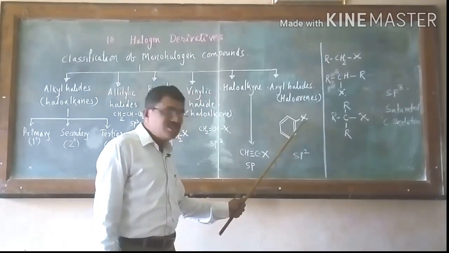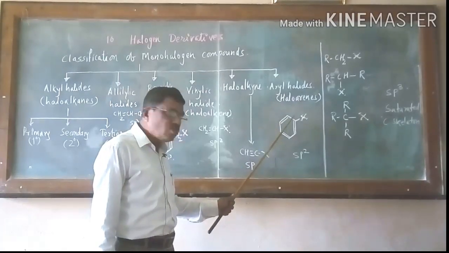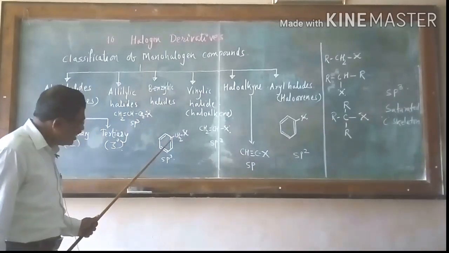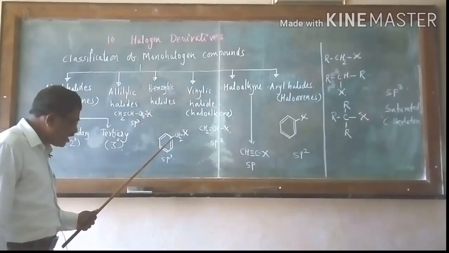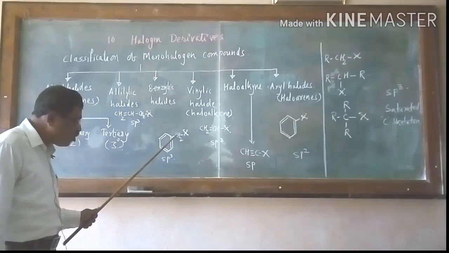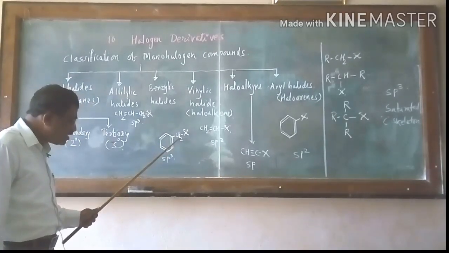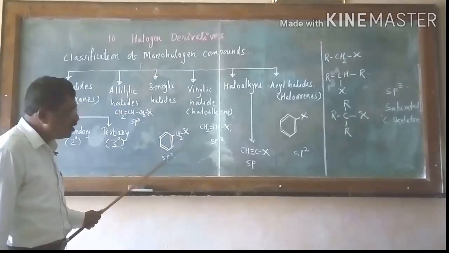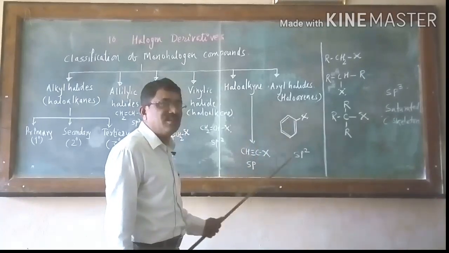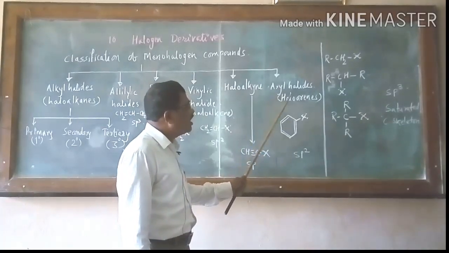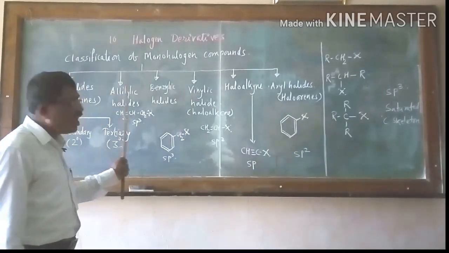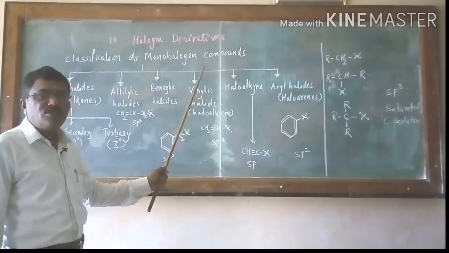So this halogen atom is directly bonded to a carbon atom in the benzene. Here you have seen that in benzylic halide the carbon atom is outside the ring. This is a carbon atom bonded to the ring carbon. In that case X is attached to the side chain. Here this halogen atom is directly bonded to a carbon in the ring. Hence such compounds are called aryl halides or haloarenes. So all this is about the classification of monohalogen compounds.